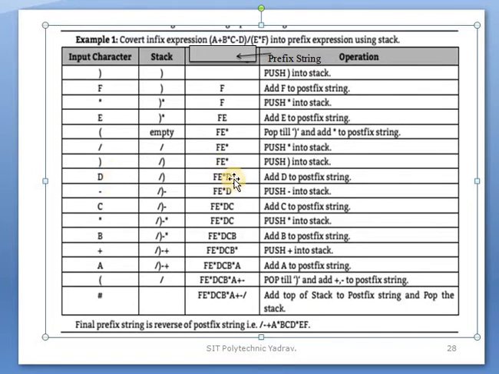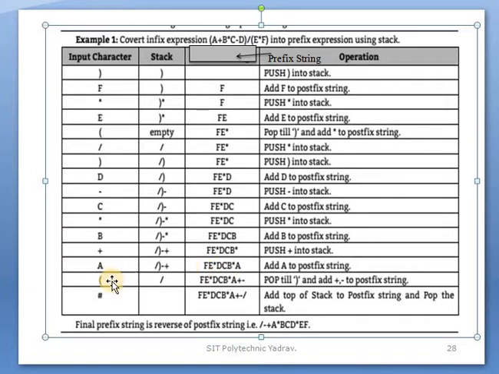D is an operand, so it is added to the prefix string. After that, minus is pushed onto the stack. After that, c is an operand, so it is added to the prefix string. After that, the multiplication sign goes on the stack. After that, b is an operand, so it is added to the prefix string. Plus is an operator, so add it to the stack. After that, a is an operand, so it is added to the prefix string.